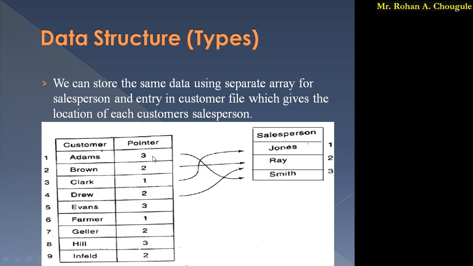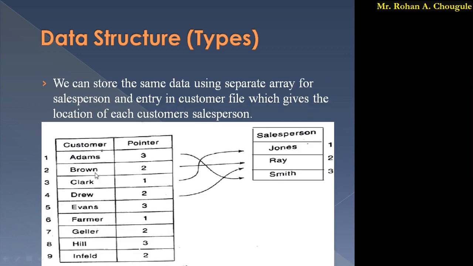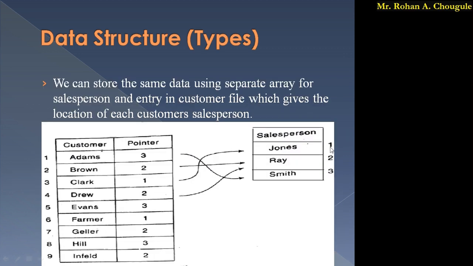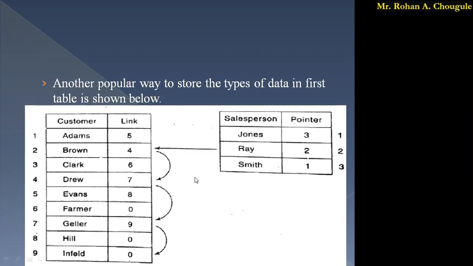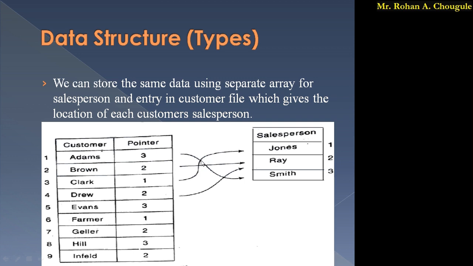So 3 over here. Then for Brown, Ray is the salesperson, so we have written the index number of that salesperson, that is 2. For Clark, the salesperson is Jones. Jones is present at the first location, so we have written 1 over here. Then for Drew, the salesperson is Ray, and Ray's index is 2, so we have written 2.